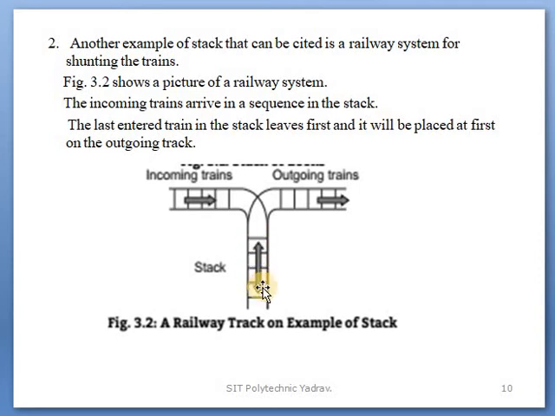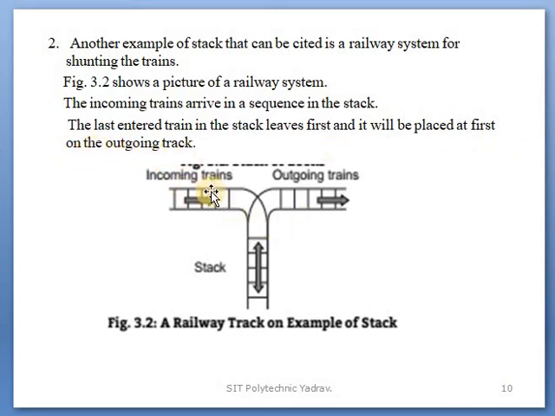on that stack. Okay, after that when we leave, or go outgoing, the last entered train in the stack leaves first, and it will be placed first on the outgoing track.